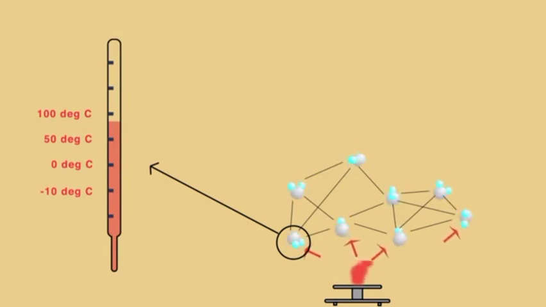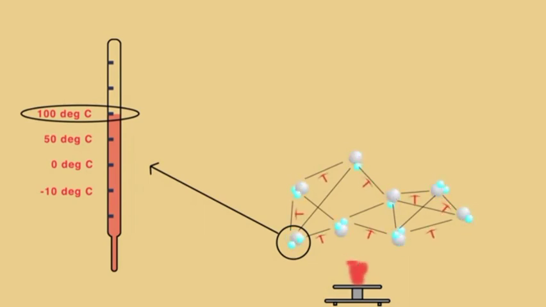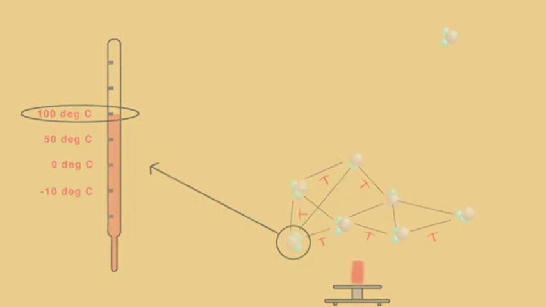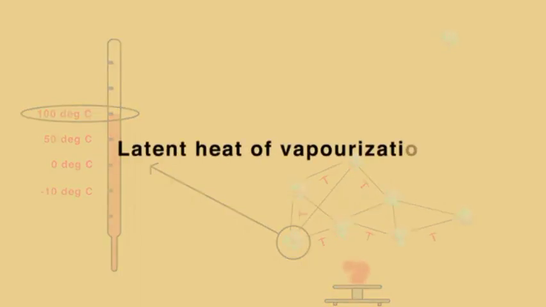But once the temperature reaches 100 degrees Celsius, that is the boiling point of water, the energy supplied by the burner no longer gets absorbed by the particles. The energy now gets absorbed by the interparticle forces. As a result, the interparticle forces get weakened and they break. This energy which gets absorbed by the interparticle forces is called latent heat of vaporization.